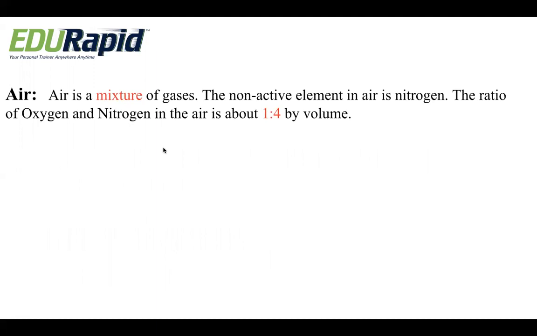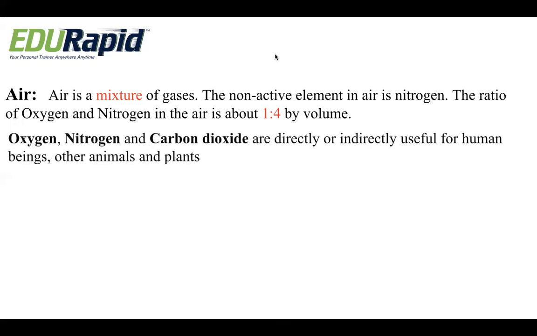So let us study the most important concept, air. Air is a mixture of gases. The non-active element in air is nitrogen. The ratio of oxygen and nitrogen in the air is about 1 to 4 by volume. So we can say air is basically a mixture. It is neither an element nor a compound. Very important, it is a mixture since it consists of a mixture of gases. In that we have oxygen and nitrogen in a ratio of 1 to 4 by volume.